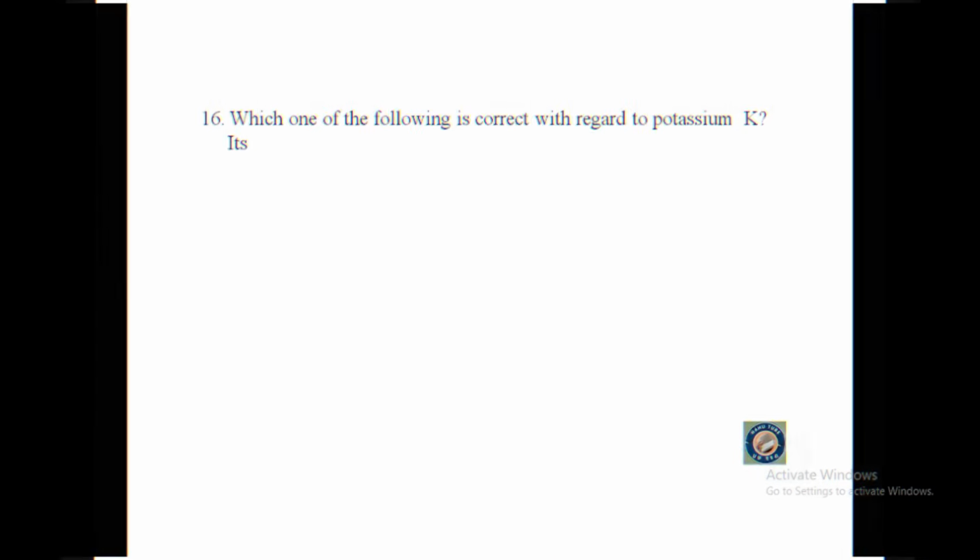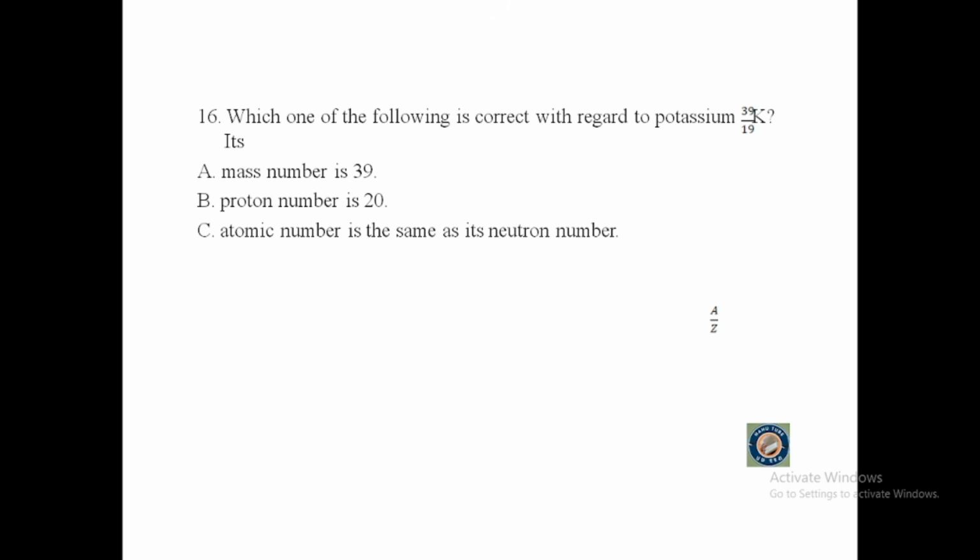Question number 16. Which one of the following is correct with regard to potassium? It is A. Mass number is 39, B. Proton is 20, C. Atomic number is the same as its neutron number, or D. Electron number is the same as neutron number.